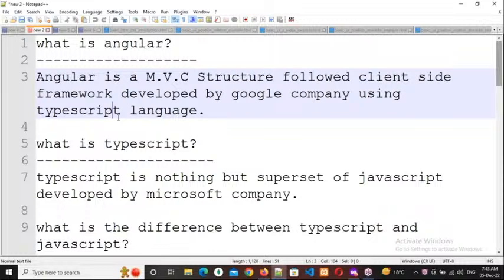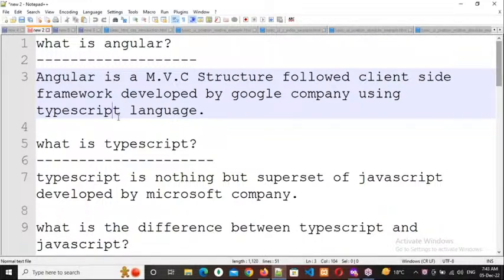So Google is the owner for Angular, directly, not Microsoft. Microsoft is the owner for TypeScript. Clear, everybody? Yes, sir. Clear.